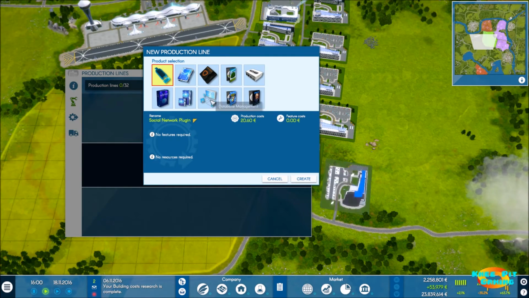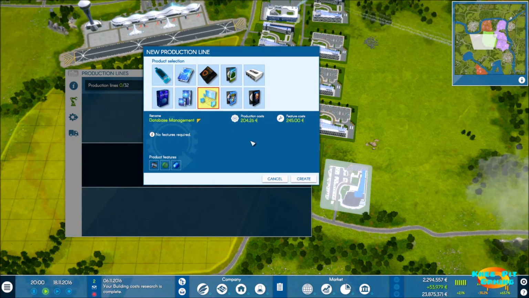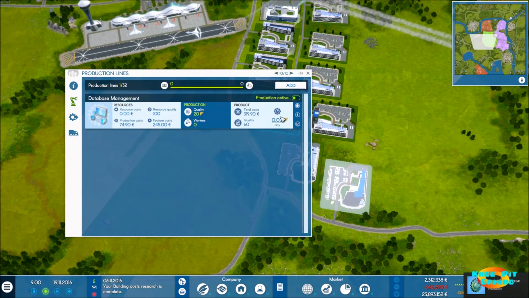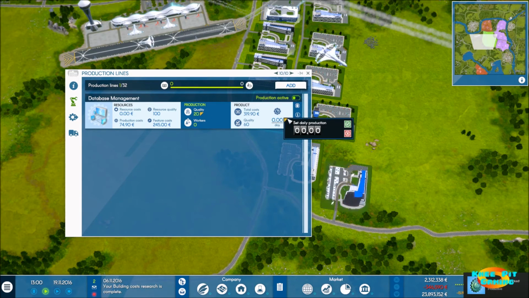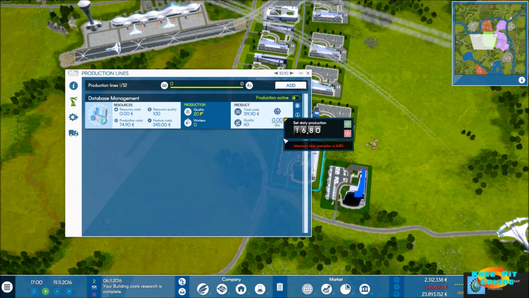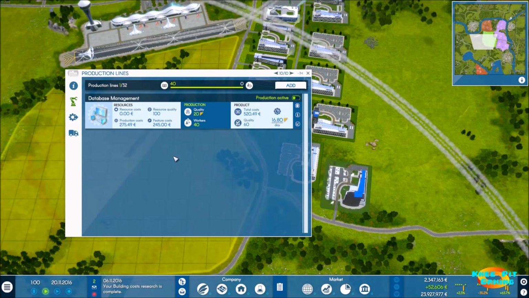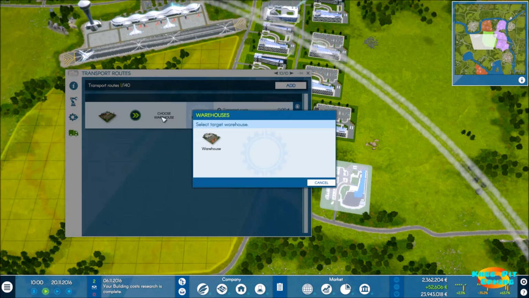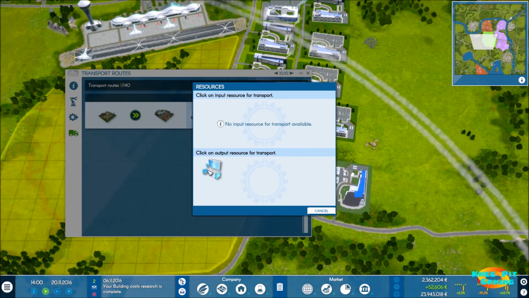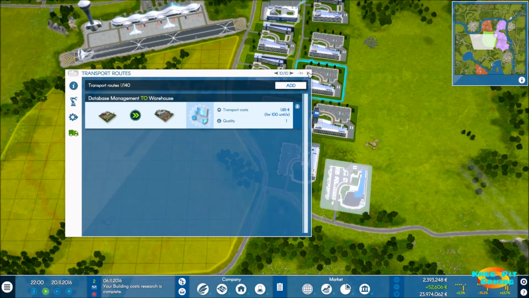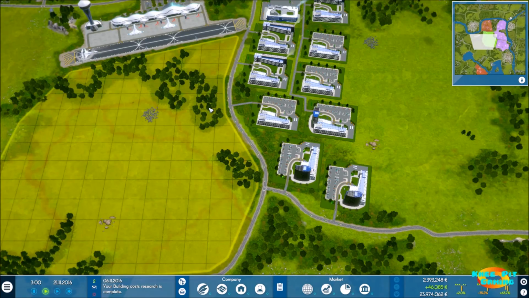And we are ready for database management. Okay, let's go ahead and create that. Max out our quality. And how many of these can we do a day? Just under 17. And yes, we do want to hire those workers. So things are looking good there. We need to go and get these final products to our warehouse. And that will take care of that end.